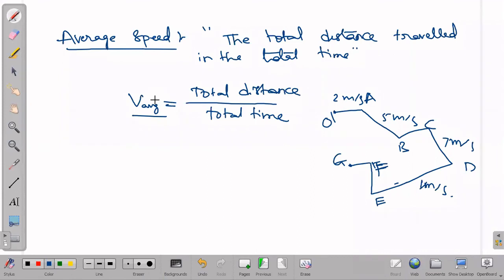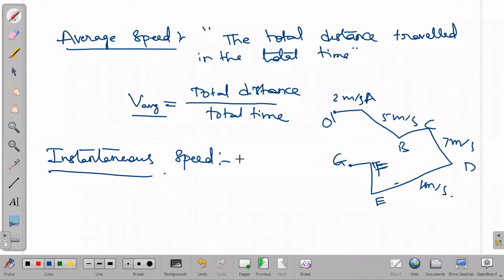So what will average speed give? It will give an average of the speed he is traveling with. Now the units and dimensional formula will be the same, I am not going into that. And here comes one more physical quantity, instantaneous speed. So what is instantaneous speed? Here we write the speed of the person at any instant.